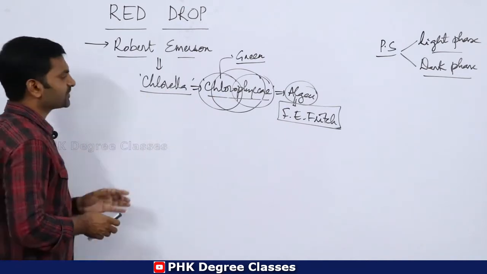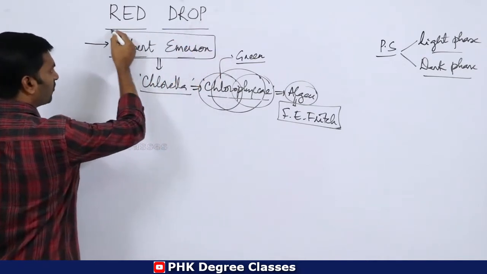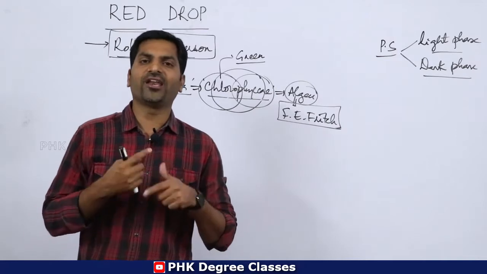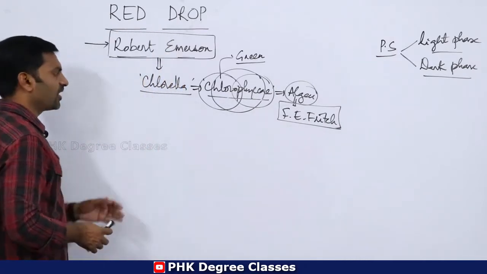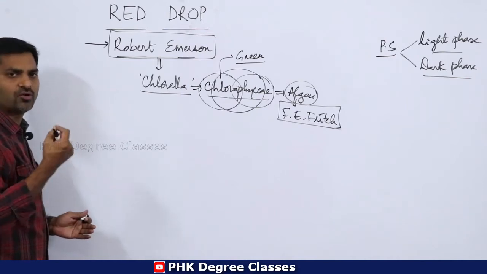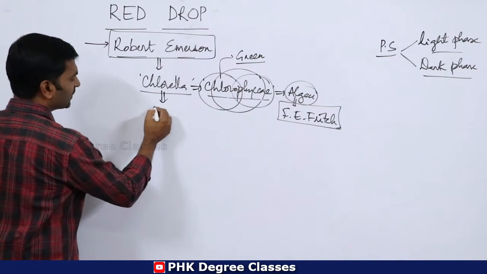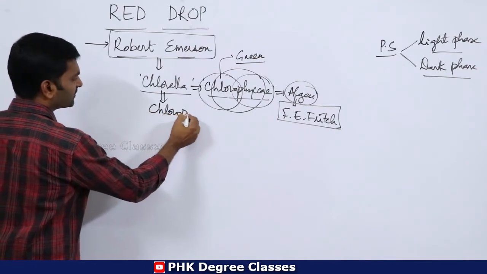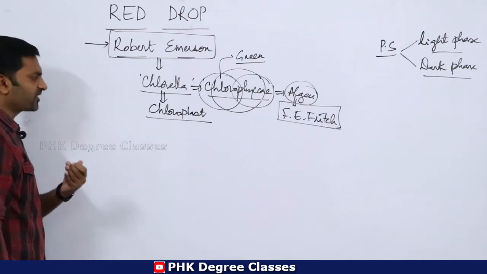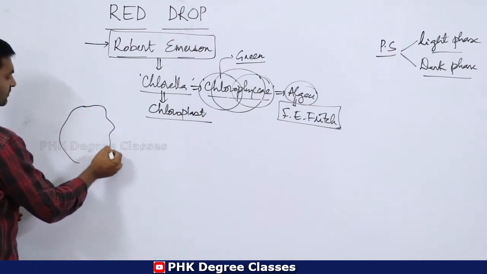In this particular algal member, Robert Emerson did very good research. What he did on this chlorella, for example, is that he isolated chloroplast from this alga. For example, this is chlorella.